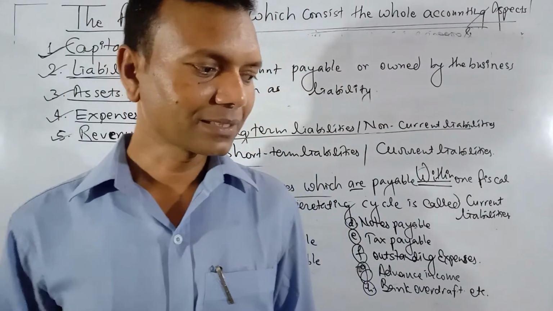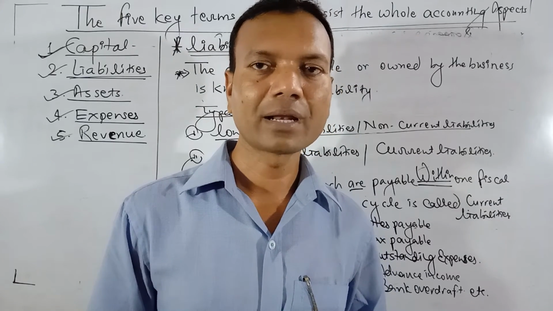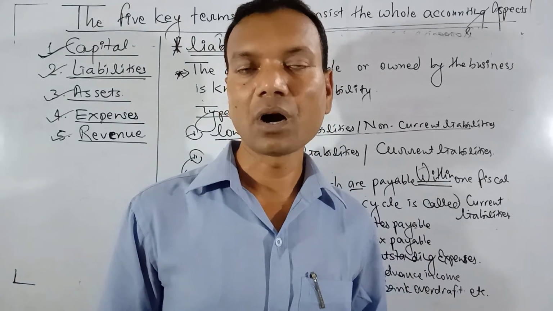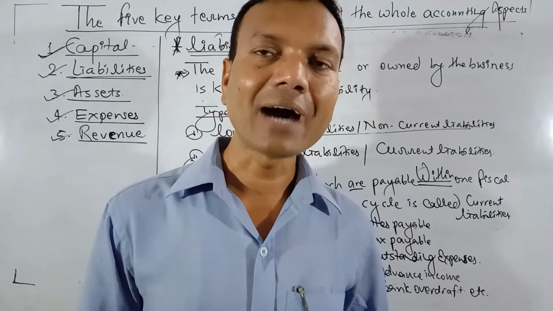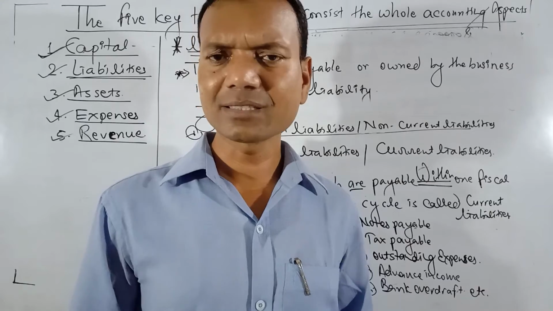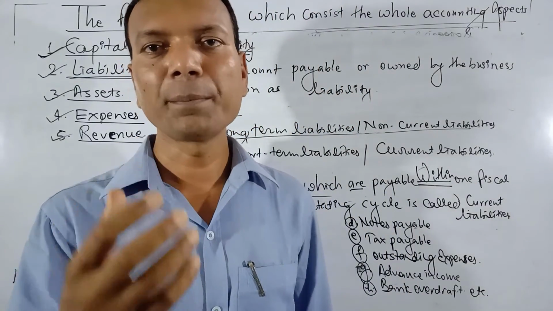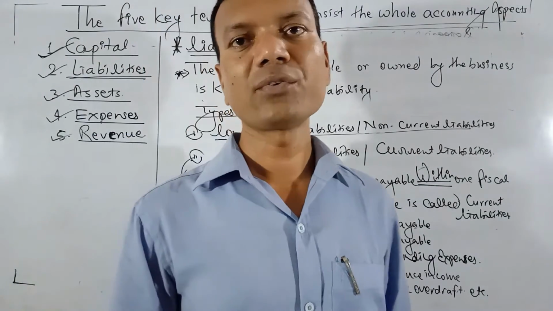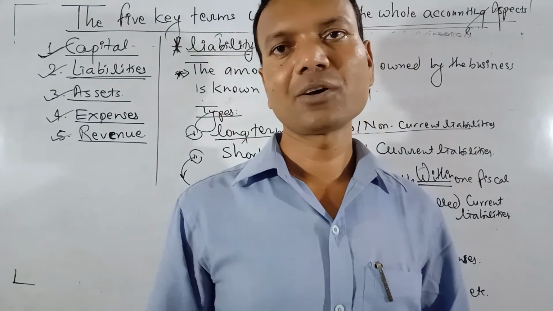There are some other liabilities as well. Now think about the difference between current liabilities and non-current liabilities. Current liabilities are the liabilities which are payable within 1 year or one operating cycle, and the liabilities which are payable after one operating cycle or fiscal year are long-term liabilities. That is the difference. You can consider any amount. You have to think on the basis of the time period, whether it is payable within one fiscal year or operating cycle or after one fiscal year or operating cycle.